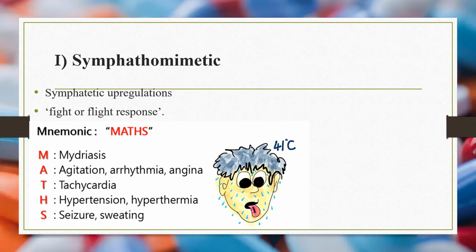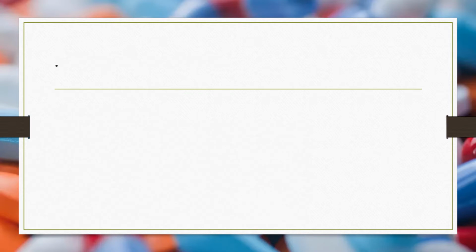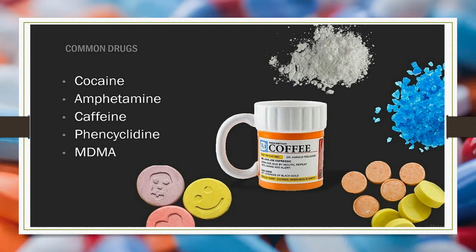So all different sympathomimetic drugs cause mydriasis, agitation, tachycardia, hypertension, hyperthermia, seizure, and sweating. The most common drugs that cause sympathomimetic toxidromes are stimulants, such as cocaine, amphetamine, caffeine, and the like.